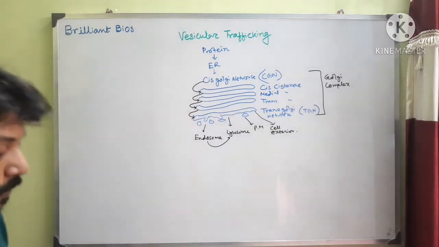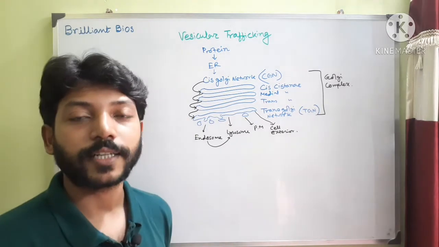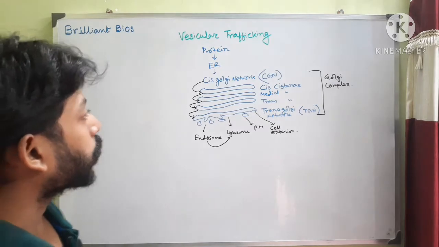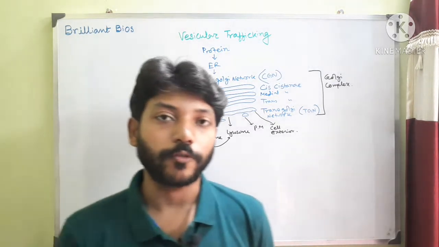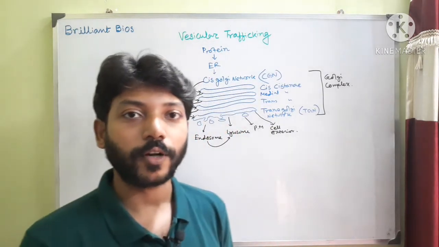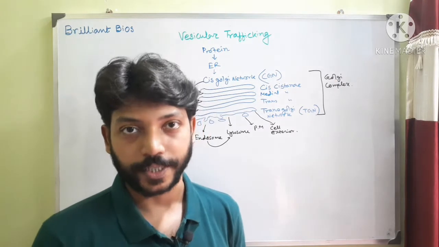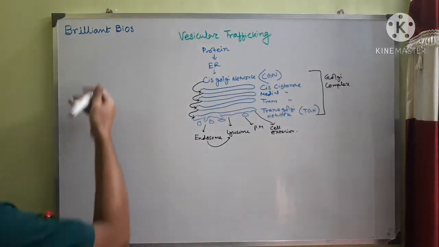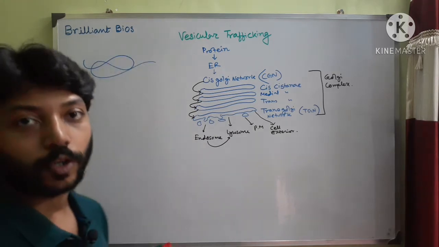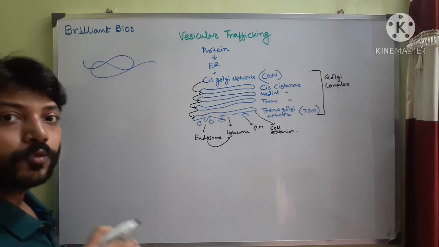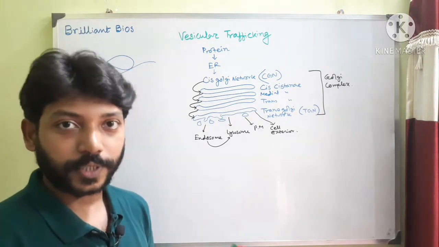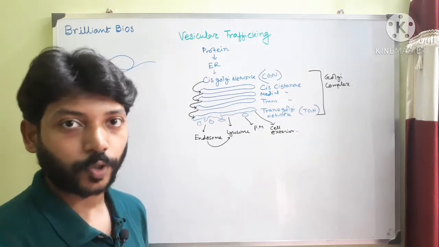So as this is the introduction class of vesicular trafficking, it is the basic concept of this class. In my second lecture of protein sorting, I mentioned that the proteins go through a process called protein glycosylation. What happens in that case? In the endoplasmic reticulum, when a protein is properly folded in its conformation, the protein goes through a glycosylation process. It could be O-linked or N-linked. I have discussed this topic in the second part of my protein sorting lecture.